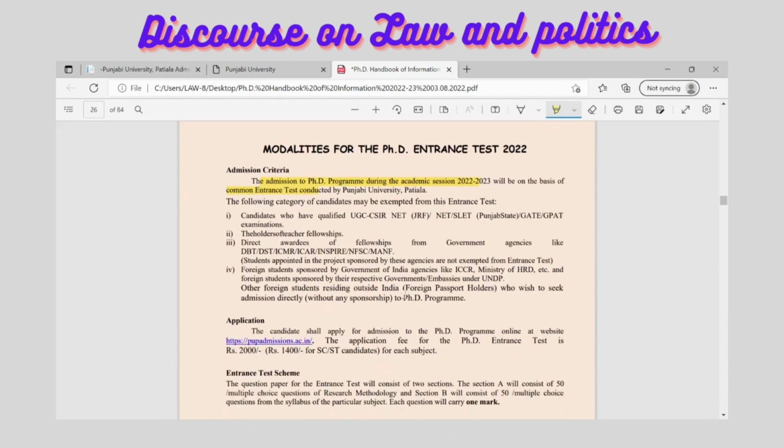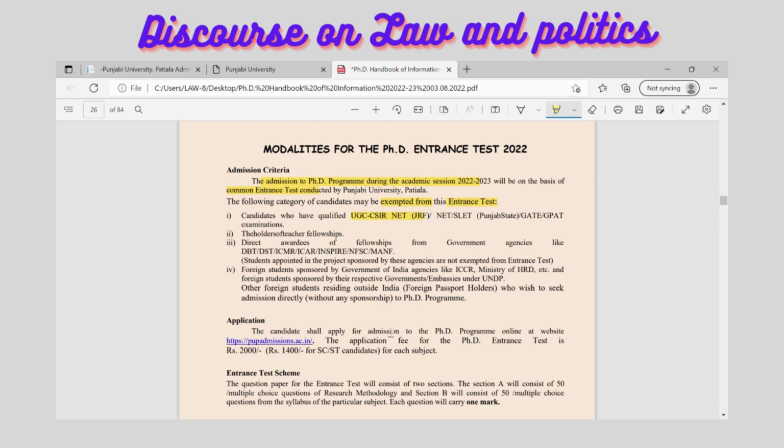Those candidates who have qualified UGC NET or JRF are exempted, so they need not appear in the entrance test. Only the candidates who have a master's in law, that means LLM, are required to appear in the entrance. So if you have a UGC NET qualification or JRF, then you are exempted. That is a good thing for those candidates.